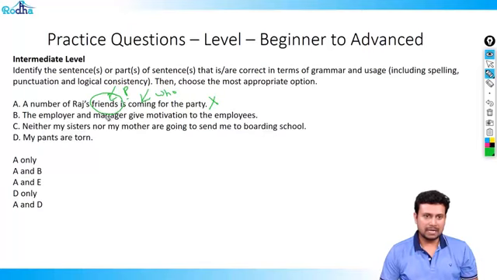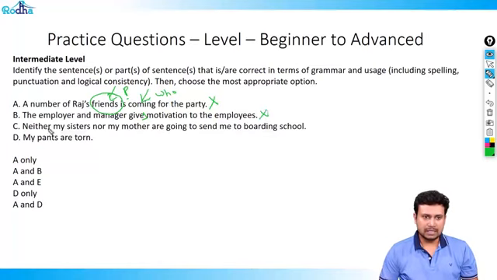The employer and manager. Now, you might think that employer and manager are plural, but the employer and manager are referring to the same person. See, it's like saying, he is my friend, philosopher and guide. You're not referring to three people, you're referring to one individual. So the employer and manager, it should be gives. So this is also wrong.